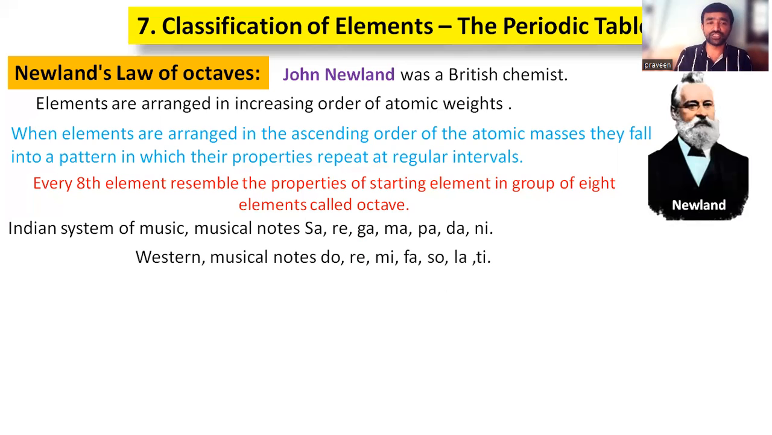So in our Indian system, what are the musical notes? There are 7 musical notes: sa, re, ga, ma, pa, da, ni. What about the next note? It repeats the first one. Every 8th note again starts with sa. Again it repeats sa, re, ga, ma, pa, da, ni. Like this, the property of every 8th element was also compared with the musical notes.